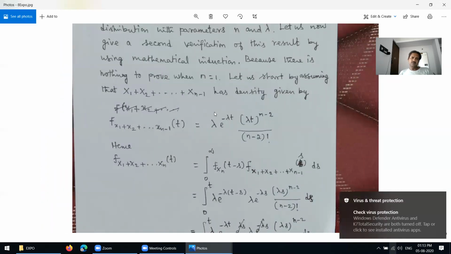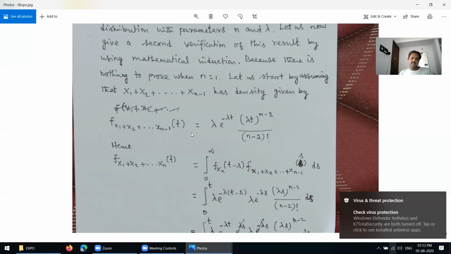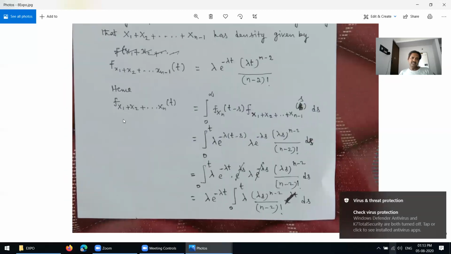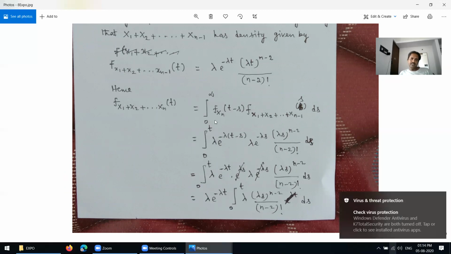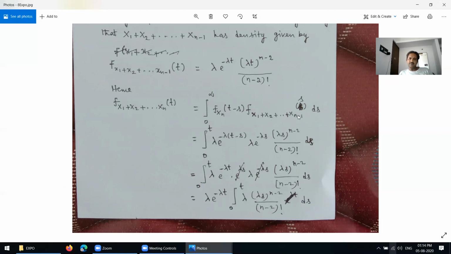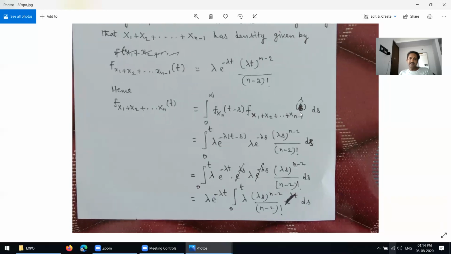Let us start by assuming that x1 plus etc. plus xn minus 1 has the density given by this, which is given. And then we know that f of x1 plus etc. plus xn at t is equal to the integral from 0 to infinity, first write f xn of t minus s times f of x1 plus etc. plus xn minus 1 of s, into ds. By this, you know that this one is nothing but the exponential distribution. You write like this.